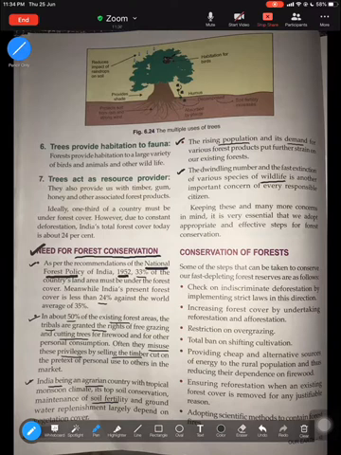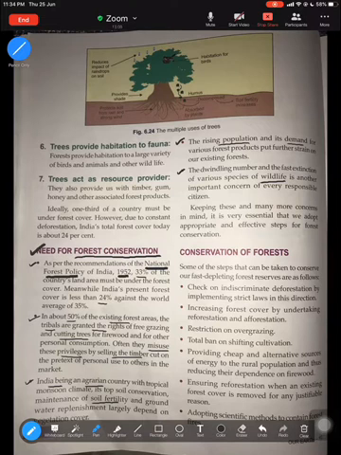There are a lot of wildlife, flora and fauna, which are extinct or almost on the verge of extinction. So we must ensure that they are protected. For this, we must conserve a forest. So these are a few reasons as to why forests must be conserved, along with the importance of forests, that can also be used as an answer for a question on why forest conservation is essential.